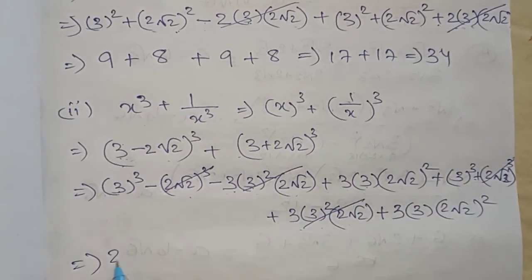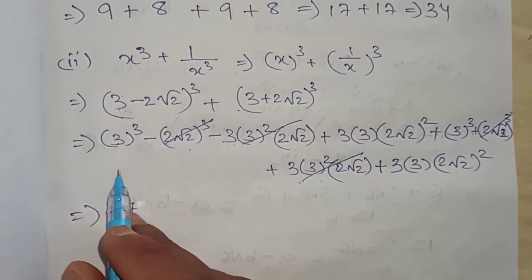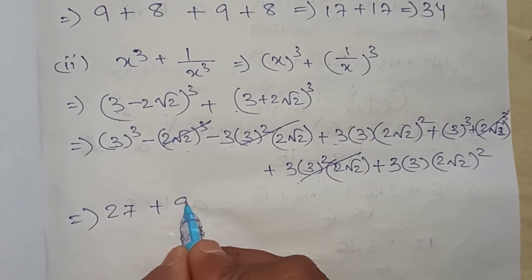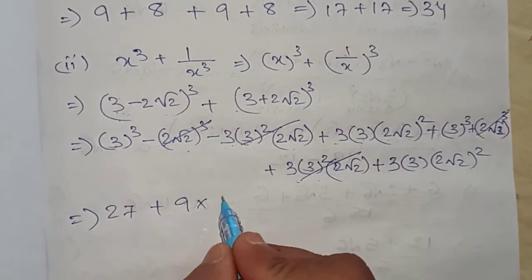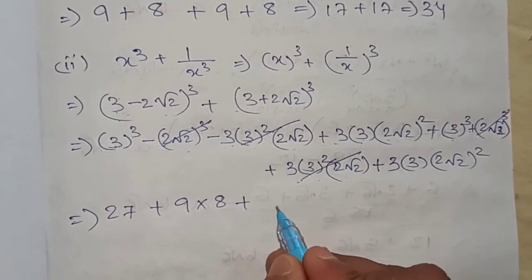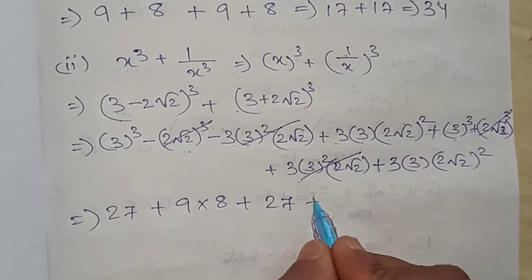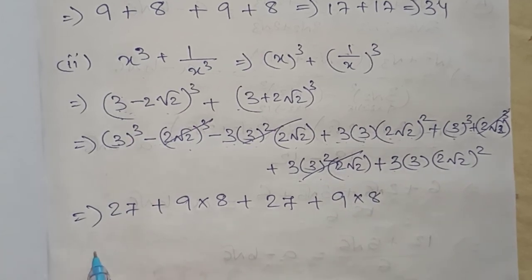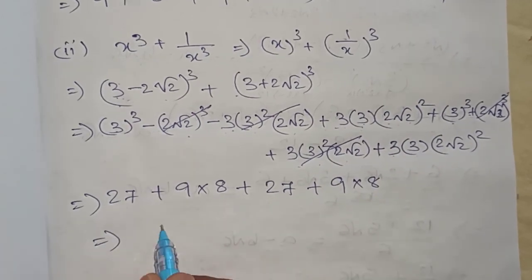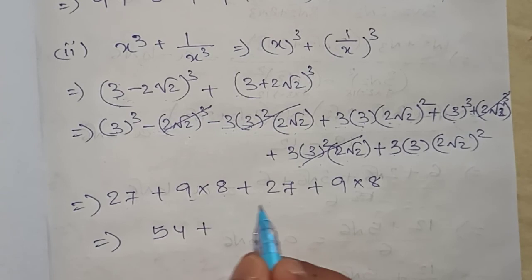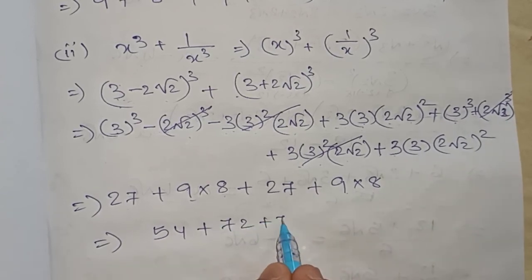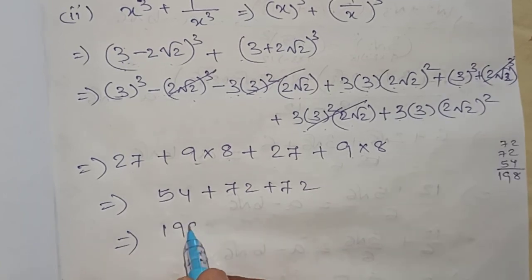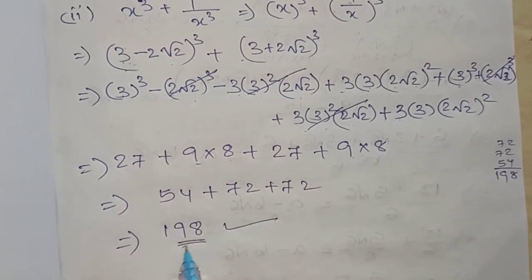3 cube is 27, 3 3s are 9, 9 3s are 27, plus 3 3s are 9 into 2 root 2 into 2 root 2, that is 8, plus 3 cube is 27, plus 3 3s are 9, 2 root 2 into 2 root 2 is 8. 27 plus 27 is 54, 9 8s are 72, plus 72. By adding we will get 198. This much is your answer.